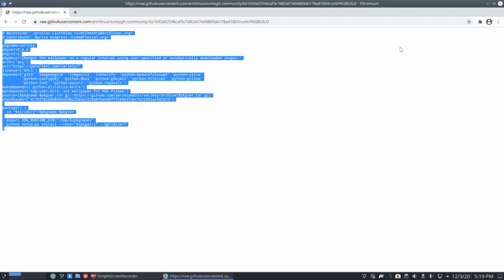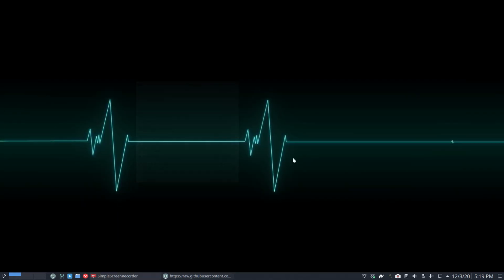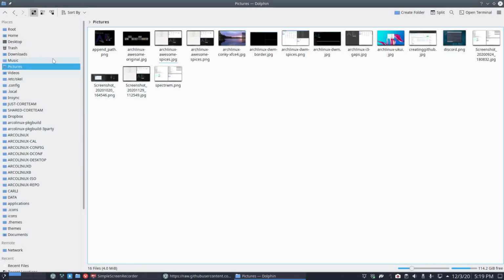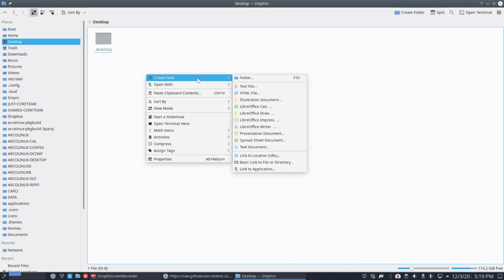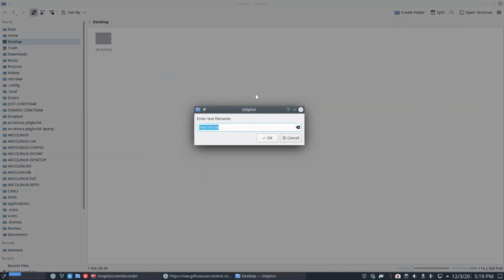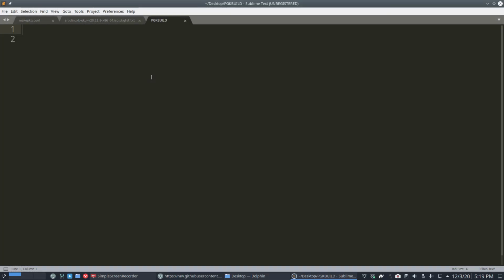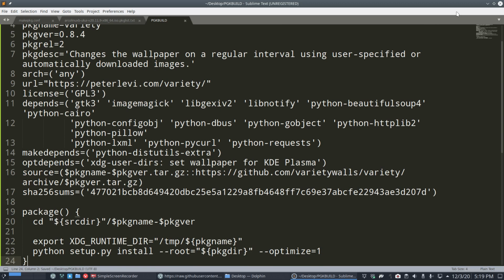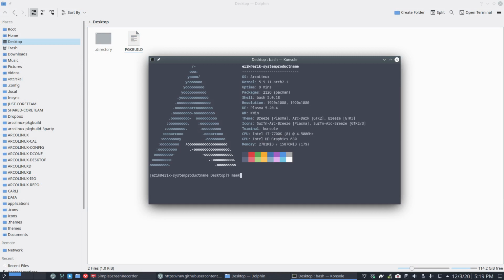Control C. I'm gonna get this guy. Yep. Control Shift Enter. I'm gonna go on my desktop. Let's play around on my desktop with create new text file. Package build. And then inside package build, Control V, save. Let's see if we make the package, what happens. Open a terminal here. Make the package, please.